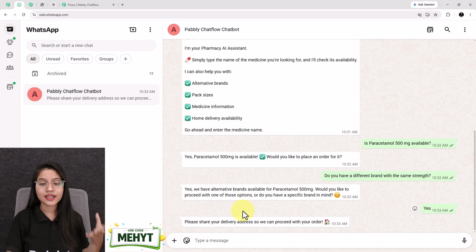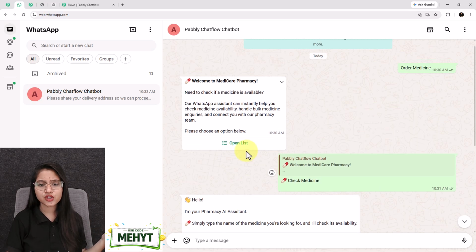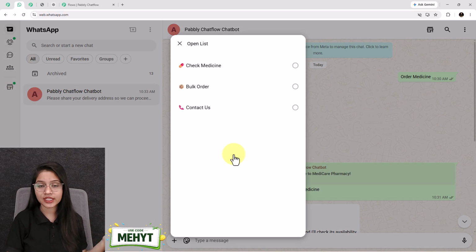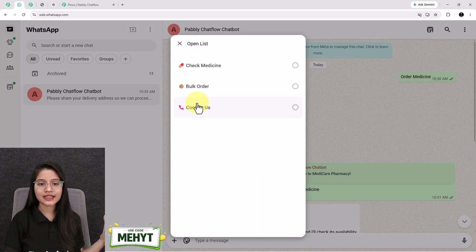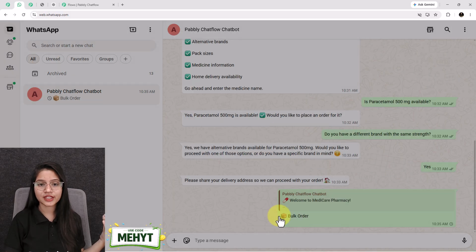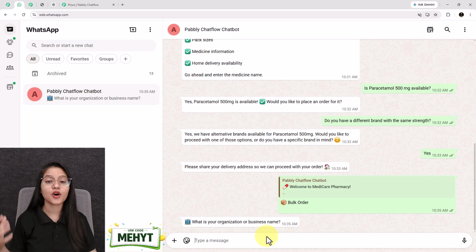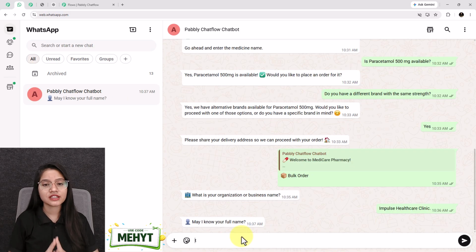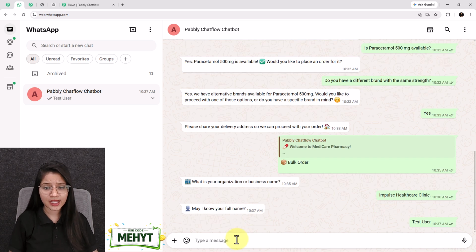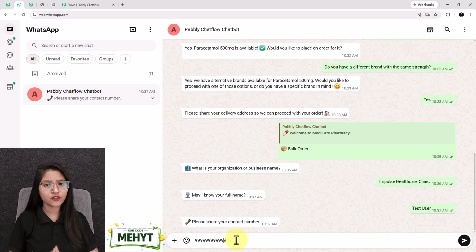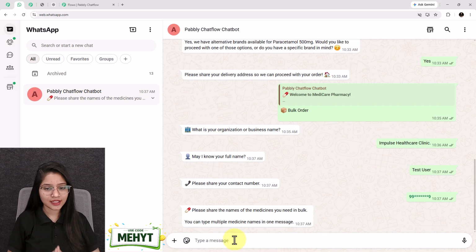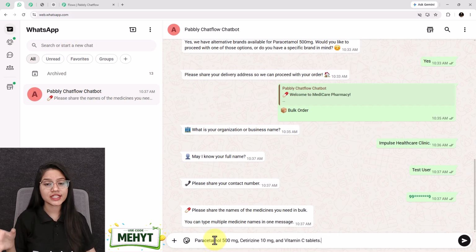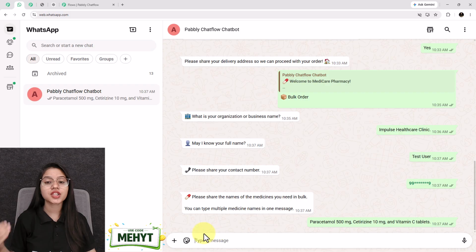Let's say a clinic, hospital, or any business wants to place a bulk medicine inquiry. For that, I'll simply select the bulk order option from the list. See, immediately the chatbot starts collecting all the required details. First, it asks me to enter the organization or business name. After that, it asks for my full name. Next, my contact number.